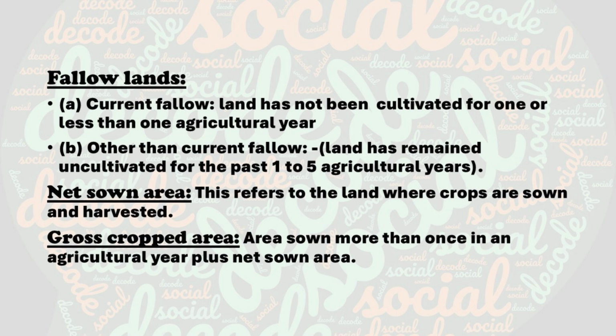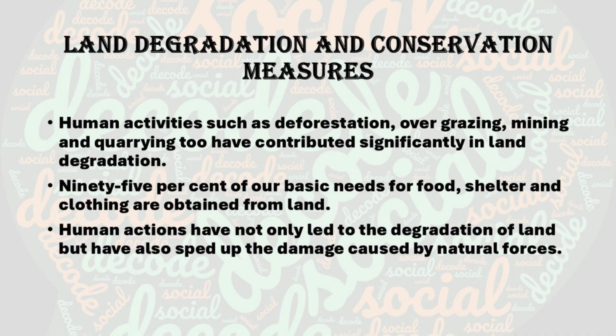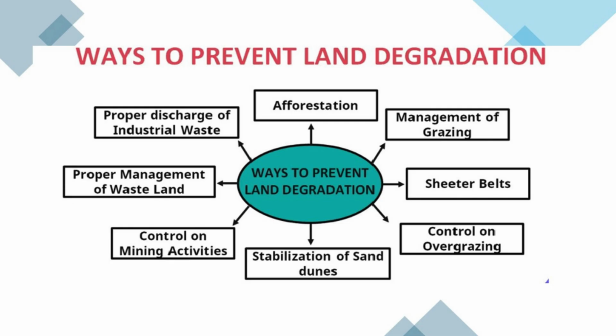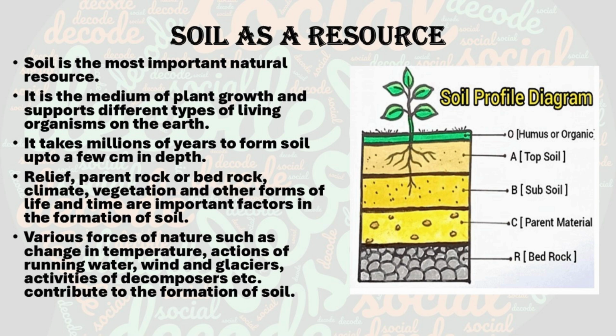Okay, so now let us discuss a serious issue. What is that issue? Land degradation, which means decline in land quality. The reasons for that are deforestation, overgrazing, mining, industrial waste, and over irrigation. So how can we conserve it? How can we preserve it? Okay, we can preserve the land by using afforestation, controlled grazing, proper irrigation, and waste management. Okay, so next, soil is the foundation of agriculture. Without soil, we can't cultivate crops, we will not get food.